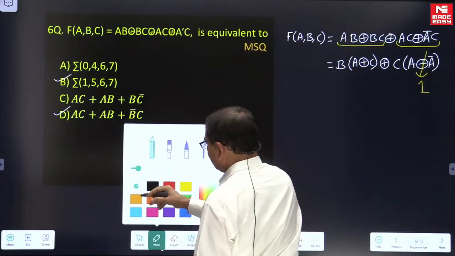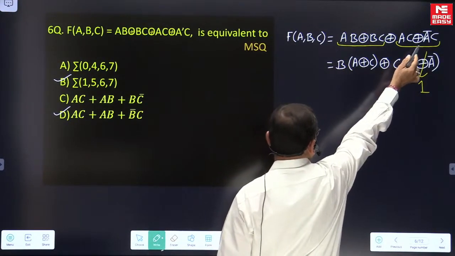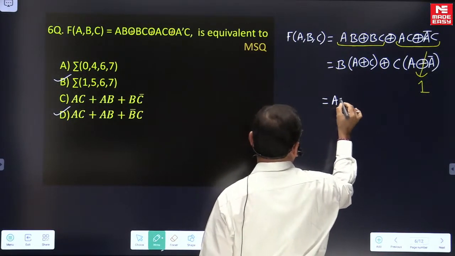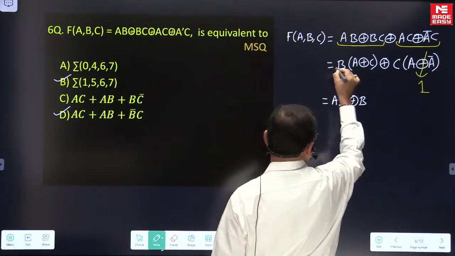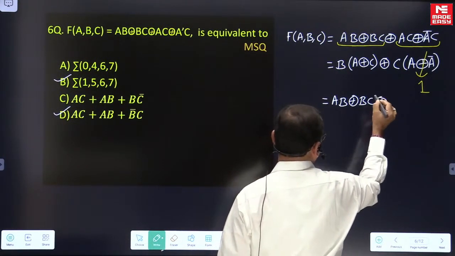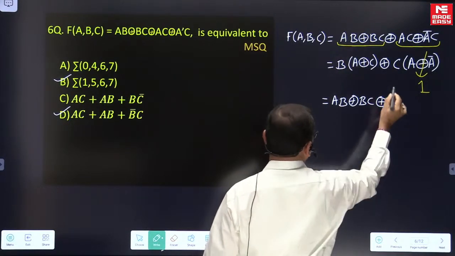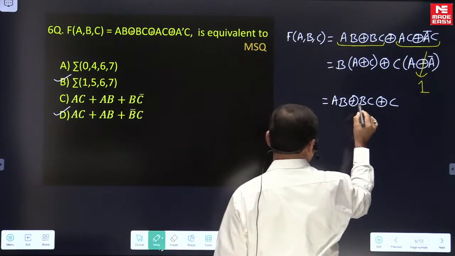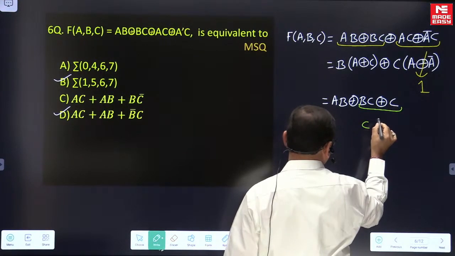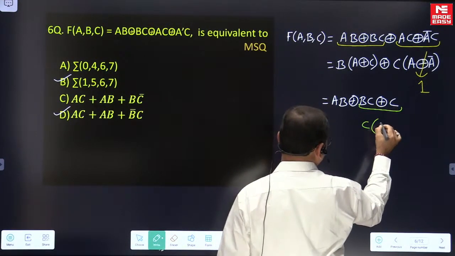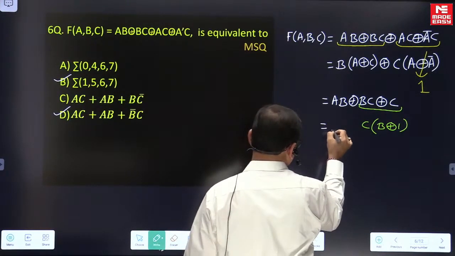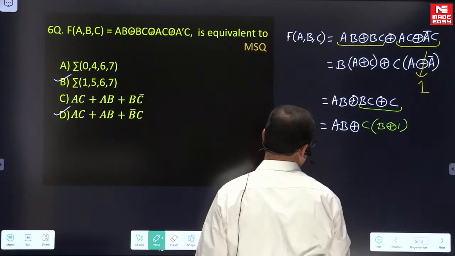For convenience I took C common to show the principle we discussed in the class, but here there is no need; I can write it directly. So the first two terms stay as they are, and the last part comes to be C. Here C is common, so we have B exclusive or with 1, and the AB exclusive or term stays as it is.